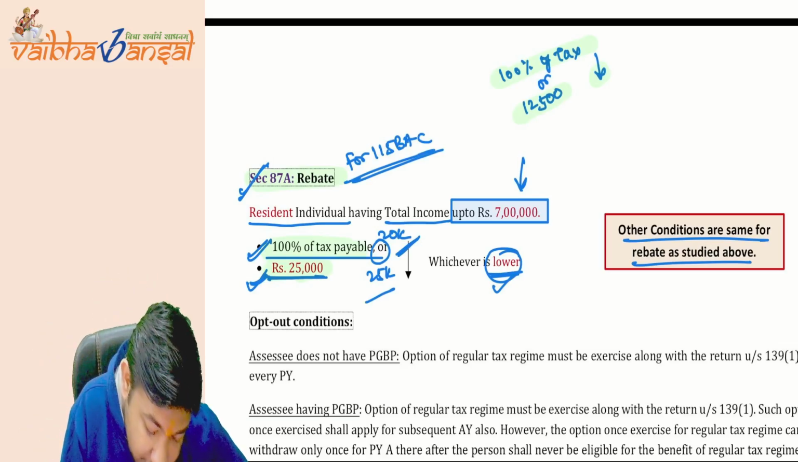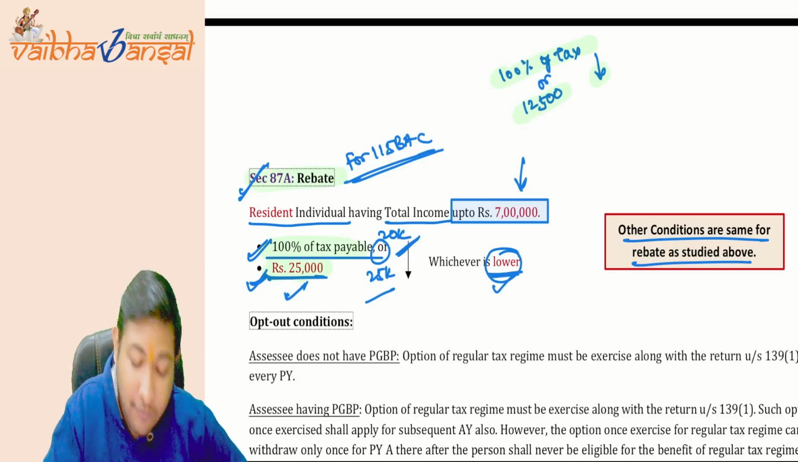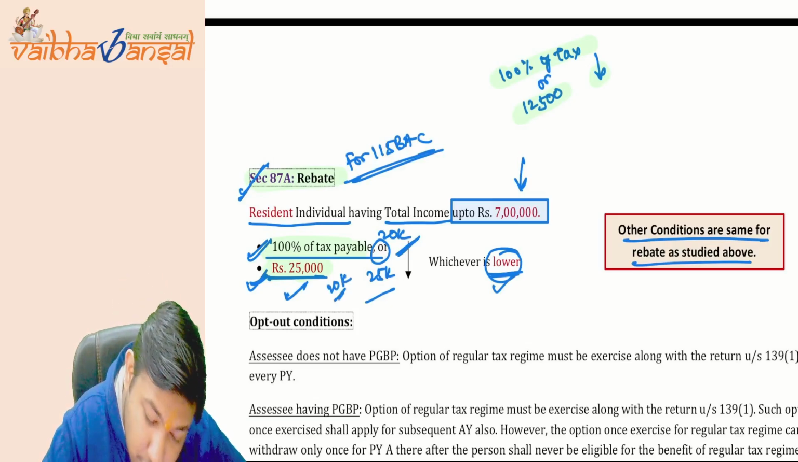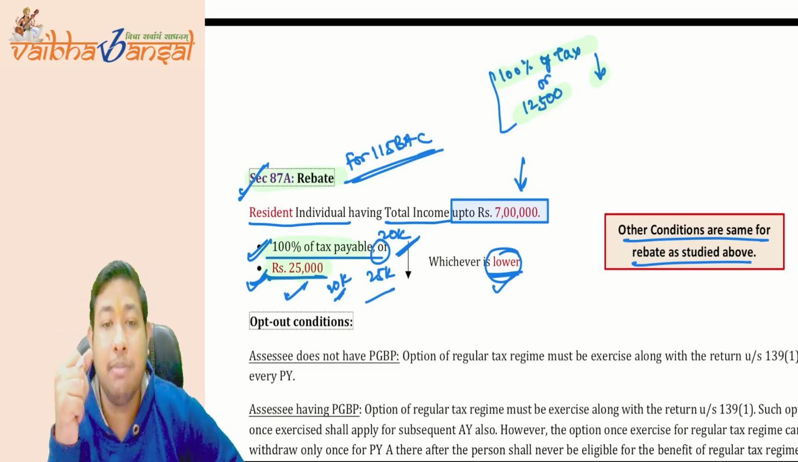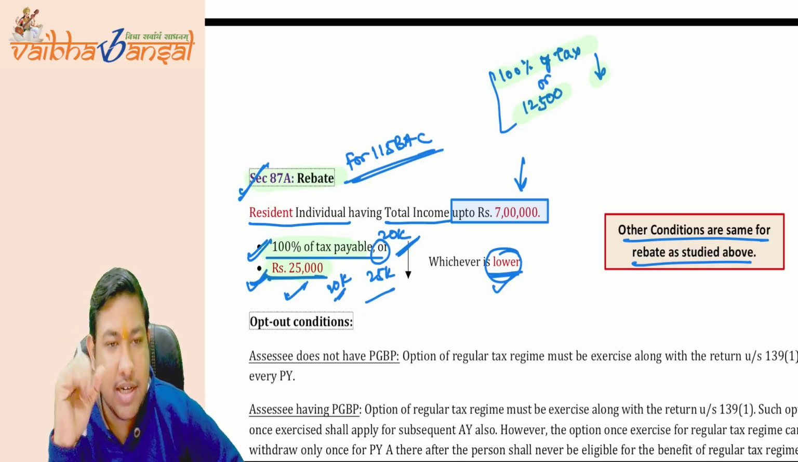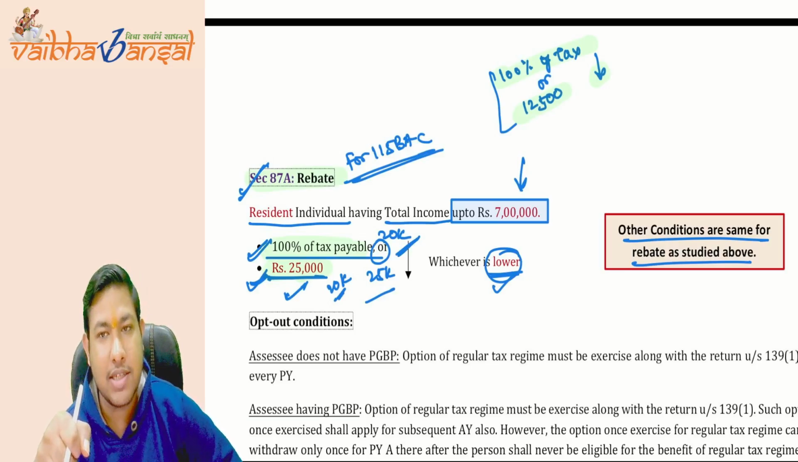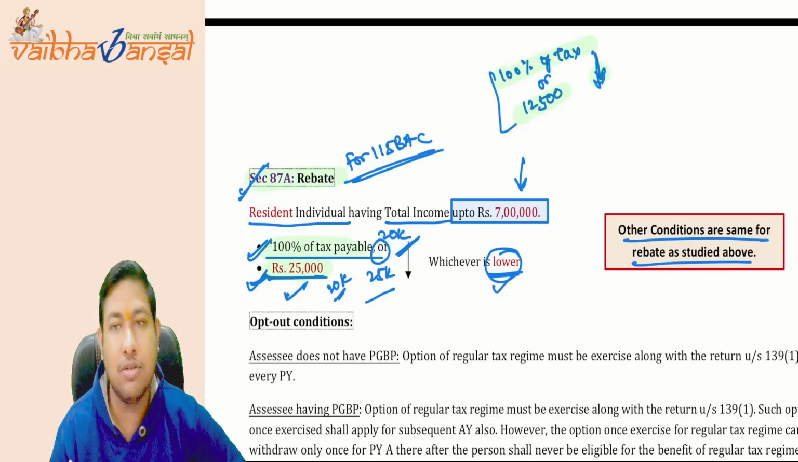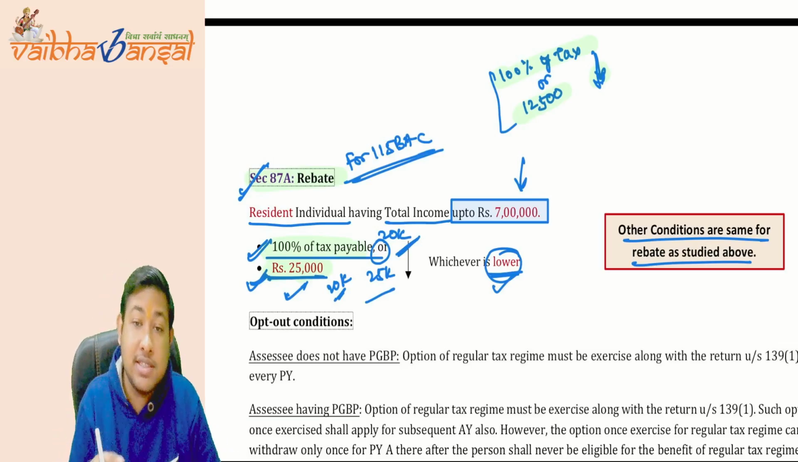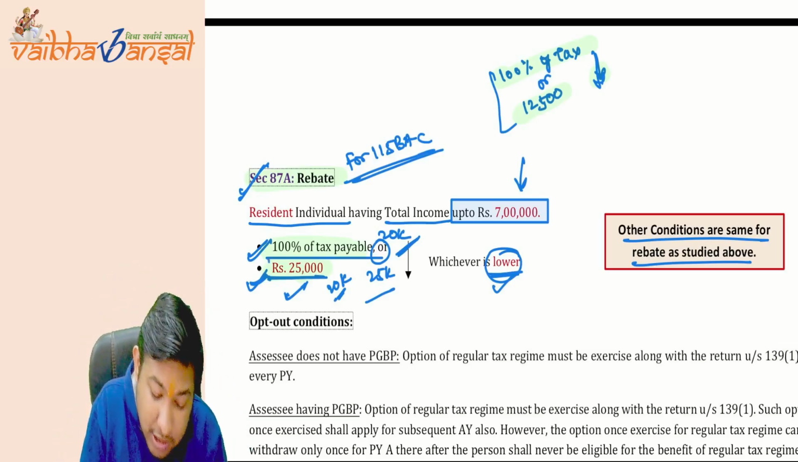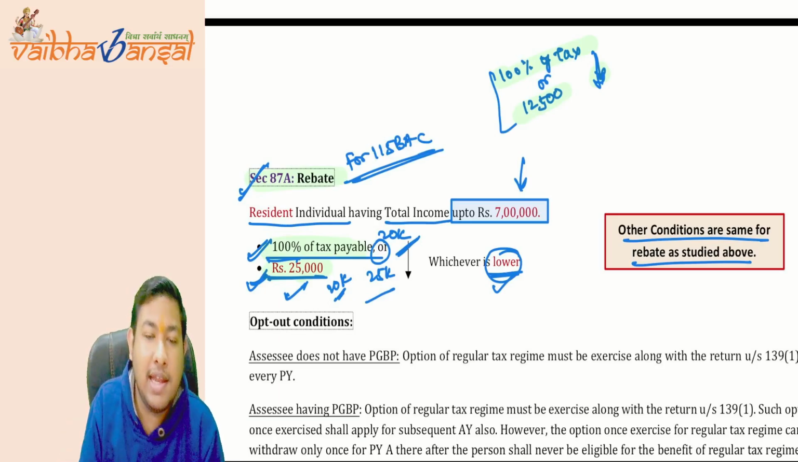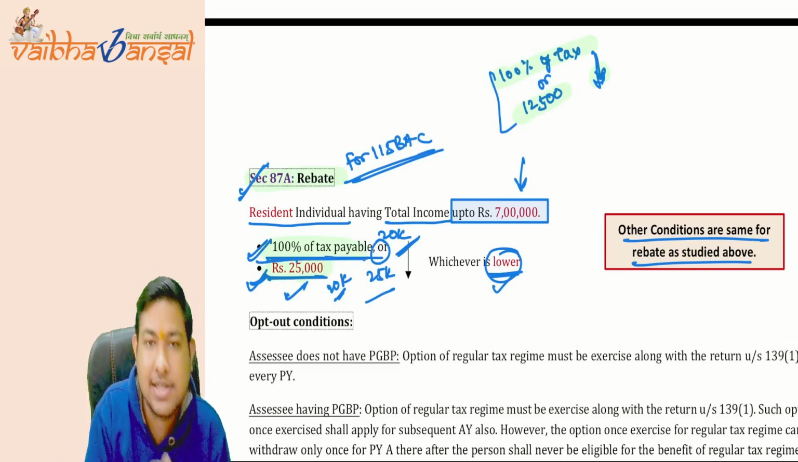So why do we write this 25,000, why is it not 20,000 as well? Because earlier, in the general tax rates for rebate, 100% of the tax is also 12,500, and they have given the limit of 12,500 only. So whichever is lower is 12,500 only. But here there is a problem: there are two figures. 100% of the tax is 20,000 and the other one is 25,000. So we have to calculate whichever is lower.